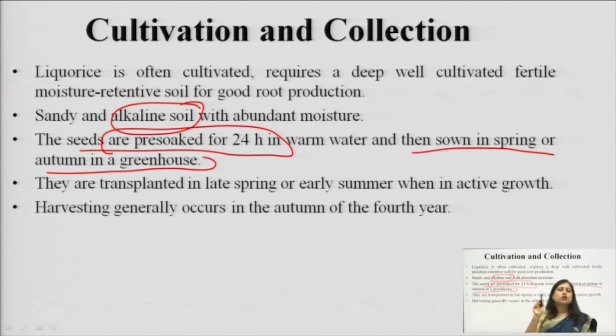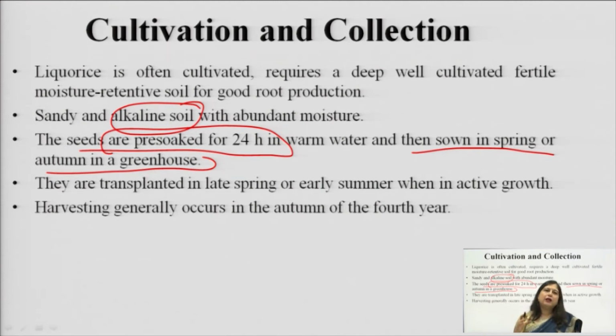You will not sow it in the fields directly, but in spring or autumn, when the cambial activity is good. At that time we put it in the greenhouse, control the temperature, and give a good atmosphere, sunlight, everything, after which germination takes place. Once it is germinated, it grows very nicely.